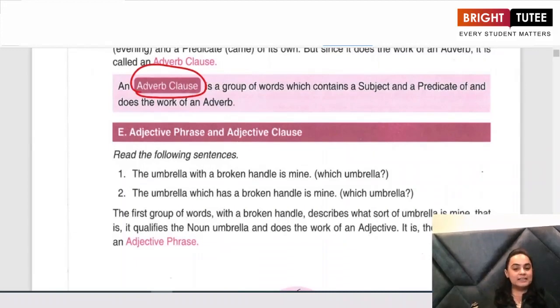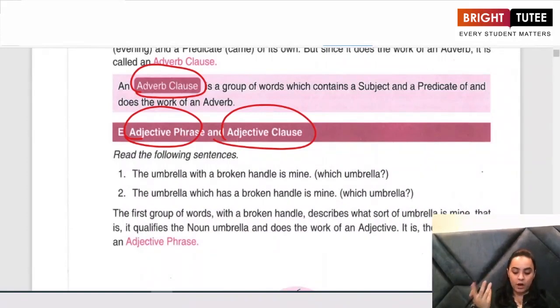Similarly, let us look at the difference between an adjective phrase and an adjective clause. Look at the first sentence: The umbrella with a broken handle is mine. Which umbrella? The one with a broken handle. Now look at the second sentence: The umbrella which has a broken handle is mine.